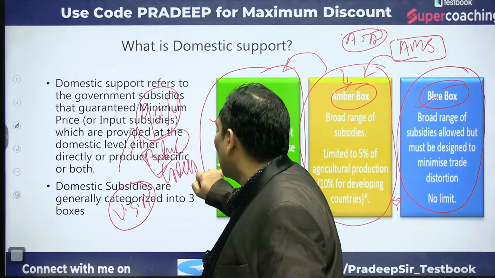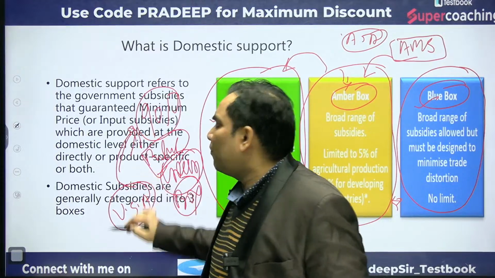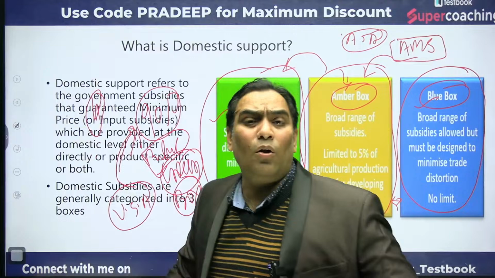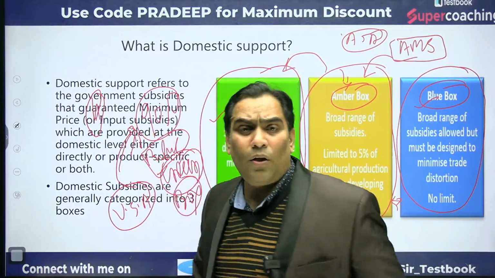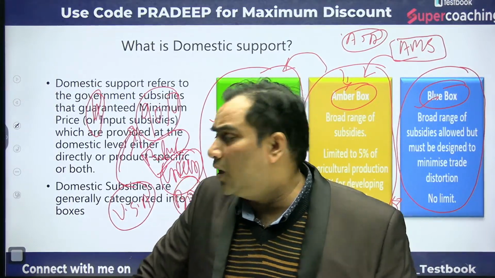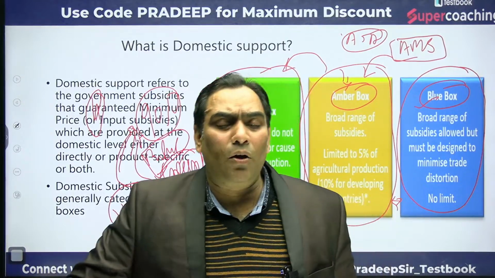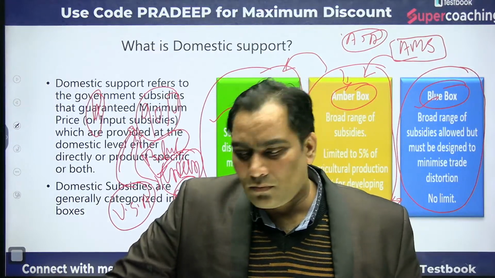Sorry, I said blue box, really sorry, green box. If they were in the amber box, they would have to reduce and could not give beyond a certain limit. But because of the nature, they have converted 90% of their amber box subsidy into green box subsidy. How, we will discuss, don't worry.